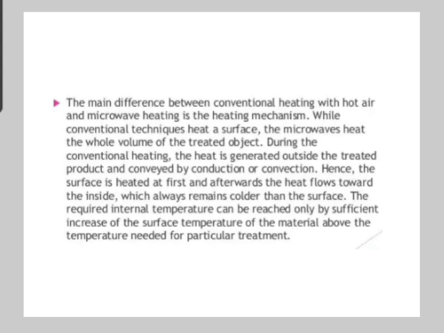Hence, the surface is heated at first. Afterward, the heat flows toward the inside, which always remains colder than the surface, and the required internal temperature can be reached only by sufficient increase of the surface temperature of the material above the temperature needed for the particular treatment.